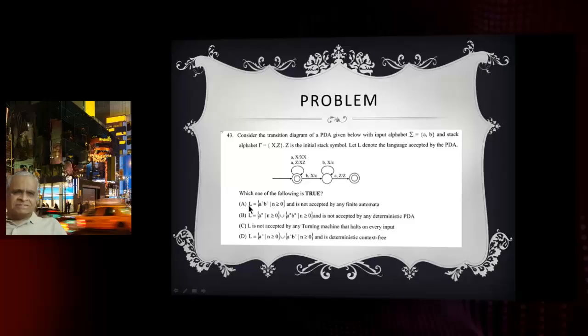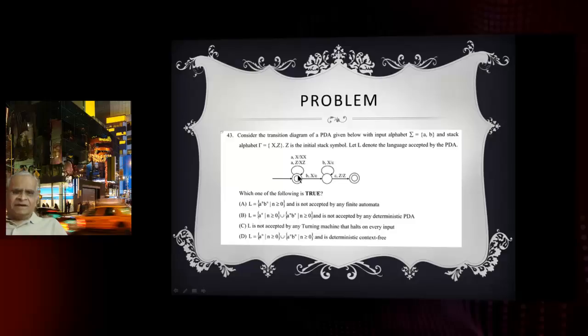Now we have 4 choices, A, B, C, D. 1 of them is true, 3 of them are false. We have to guess the right choice. Let us study the transition diagram of the push-down automata. In the starting state, which is a final state, epsilon is accepted by the push-down automata. Also, we find, for example, any number of A's, the push-down automata remains in the final state. So the push-down automata accepts 0 or more A's, whatever may be the stack content.